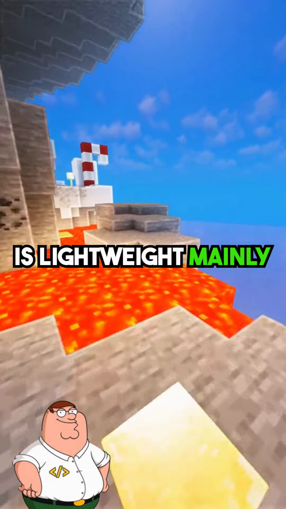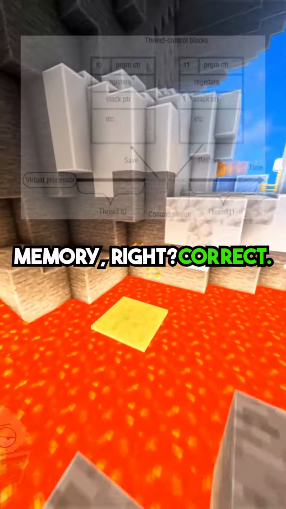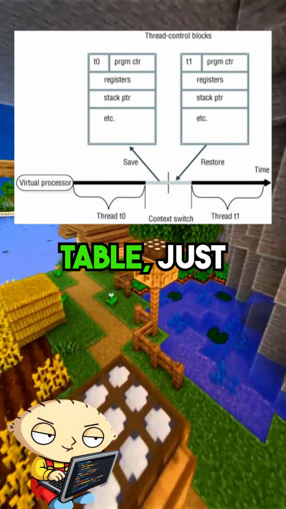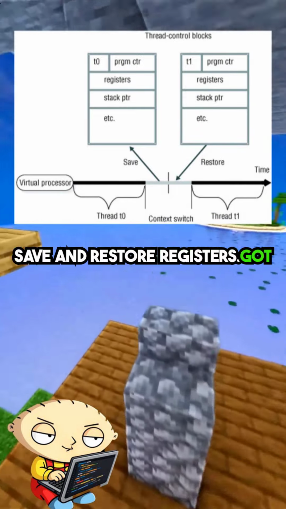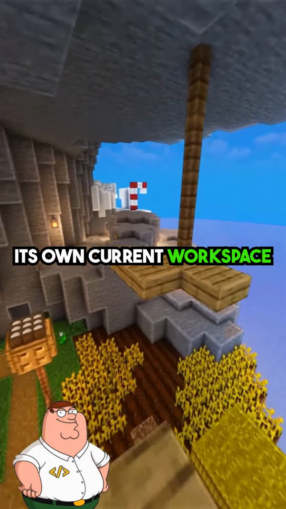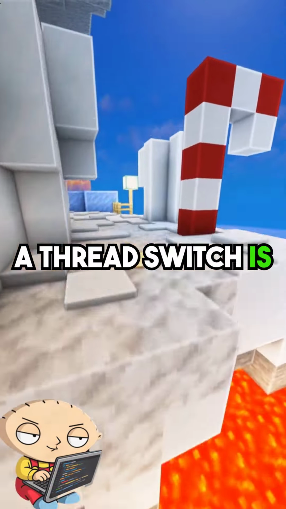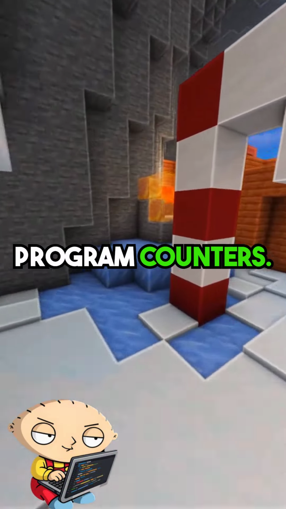Thread switching is lightweight mainly because of shared memory, right? Correct. Threads share the same address space, so the CPU doesn't need to load a new page table, just save and restore registers. Got it. It's like the thread just changes its own current workspace without moving to a new environment. Way lighter than I thought. Exactly. A thread switch is basically swapping stack pointers and program counters, very lightweight.